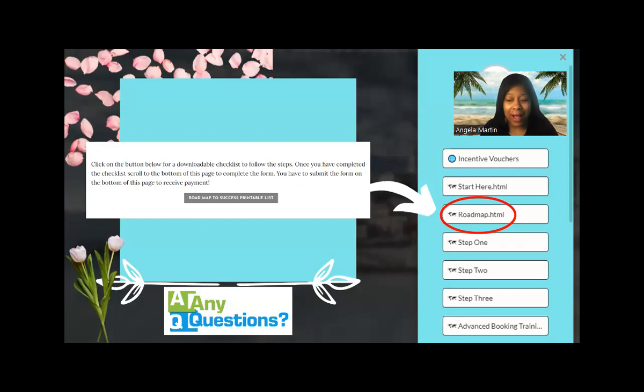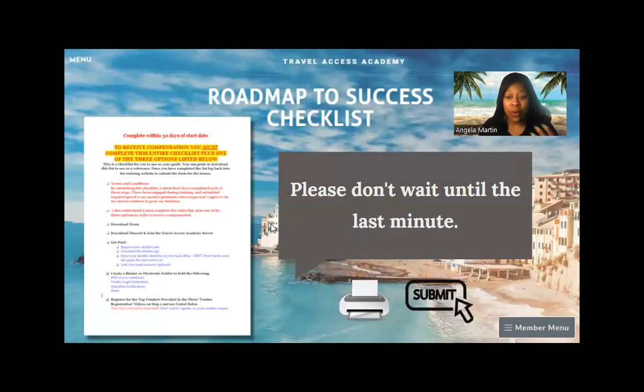But you certainly want to have access to this because this, again, is your roadmap. And you want to check off the steps that you're completing as you're completing them so that you don't forget what you've done and what you still need to do, okay? So this is a great guide for those of you who are looking to complete it within the first 30 days of joining and becoming an agent. You certainly want to get access to this and download it as soon as possible, okay? With that said, we're going to keep going because we're making great progress, okay? So the next thing is, what does the Roadmap to Success checklist look like, okay? One thing I do urge you to do as a new agent, it can be kind of overwhelming at times, but I don't want you to wait until the last minute to look at this document.